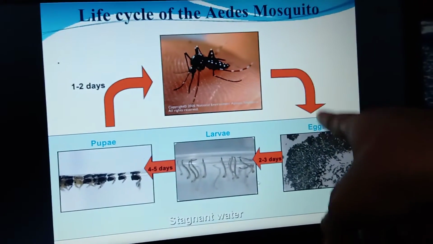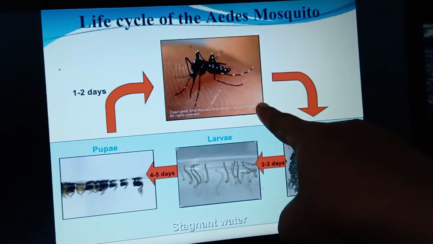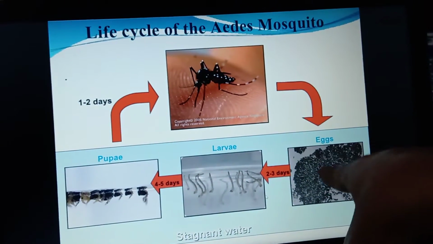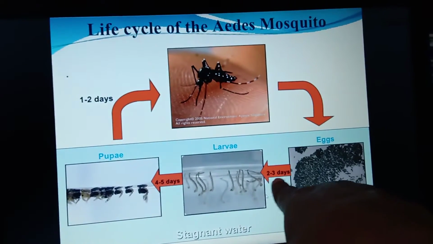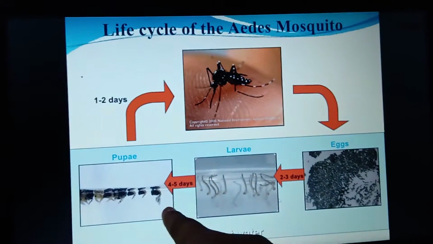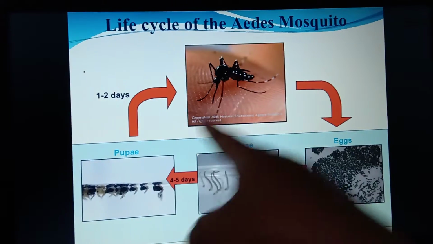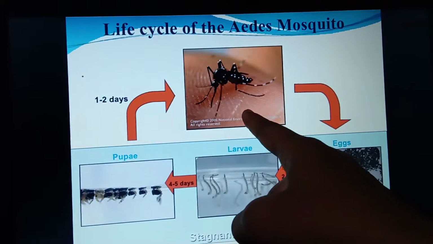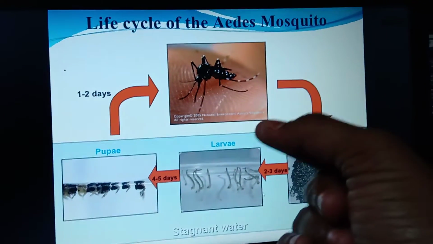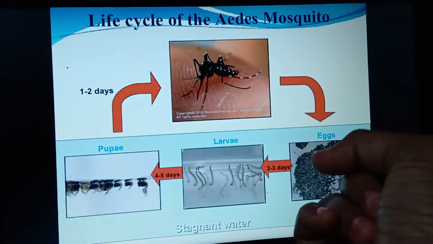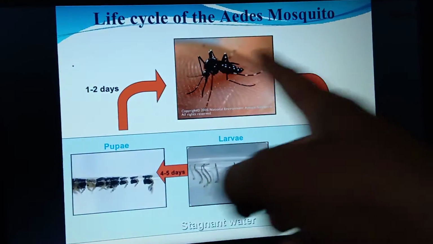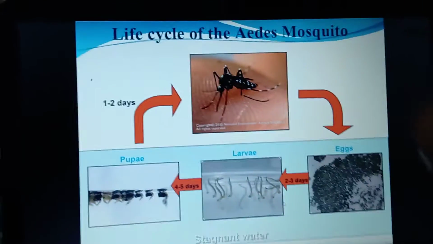Okay, so the mosquito acts like a carrier and lays eggs, and those eggs turn into the larva form within 2 to 3 days. After 4 to 5 days it forms the pupae. Then after 1 to 2 days it changes into a grown mosquito. So the life cycle changes with the infected person.